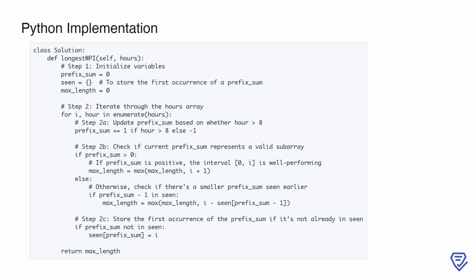3. Return the result. After processing all days, max_length contains the length of the longest well-performing interval. This approach is efficient with a time complexity of O(n), where n is the length of the hours array, as we make a single pass through the array and perform constant time operations for each element.